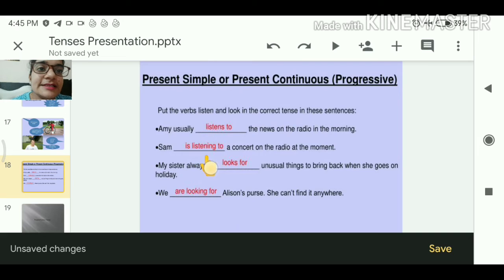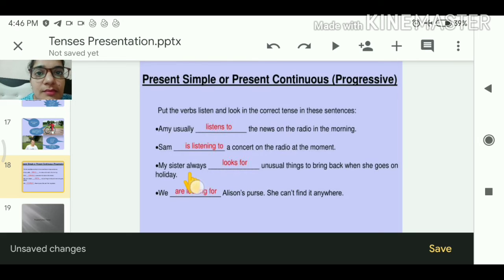Sam is listening to a concert on the radio at the moment. Here it is listens, it becomes present simple, present indefinite. Here Sam is listening now. At the time he is listening. It means it becomes present continuous, the progressive. Clear?